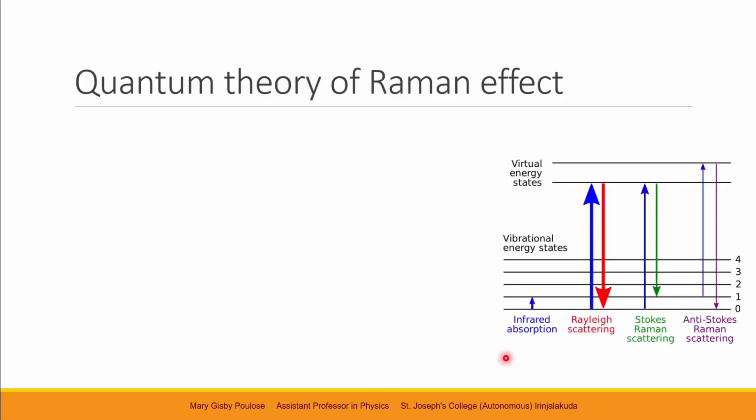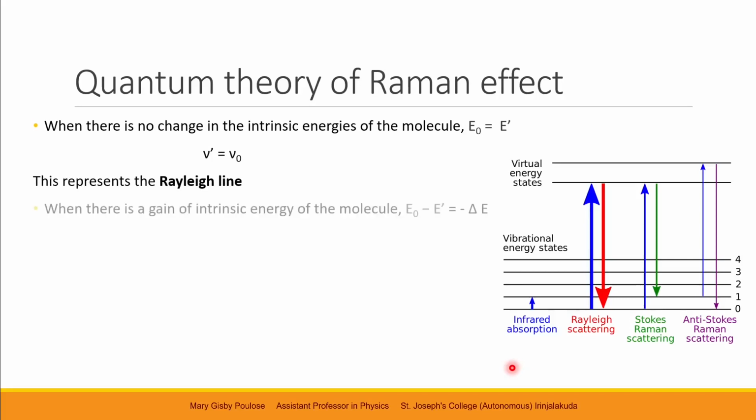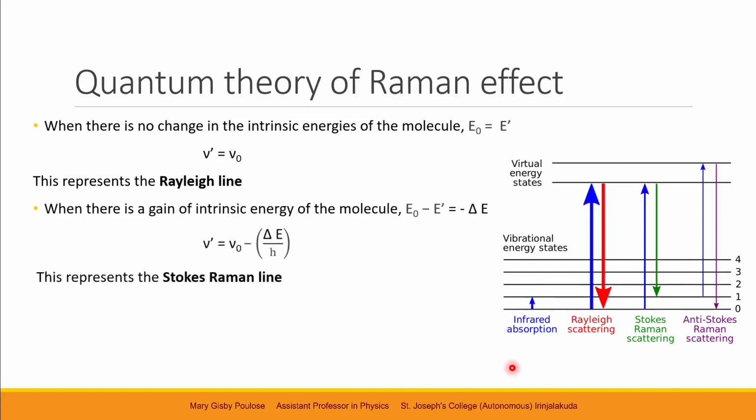Here, when there is no change in the intrinsic energies of the molecule, that is E naught is equal to E prime, we get nu prime is equal to nu naught. And this represents the Rayleigh line. Whereas when there is a gain of the intrinsic energy of the molecule, that is E naught minus E prime is equal to minus delta E, we have nu prime is equal to nu naught minus delta E by h.